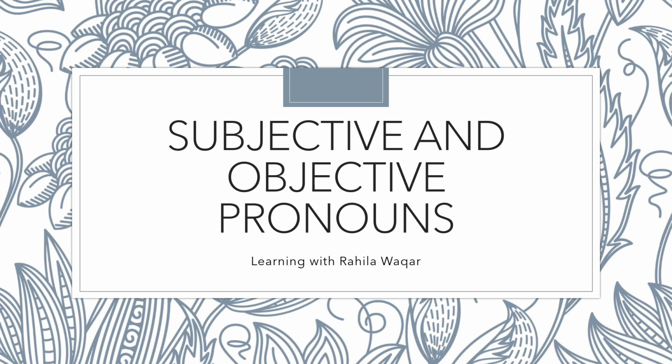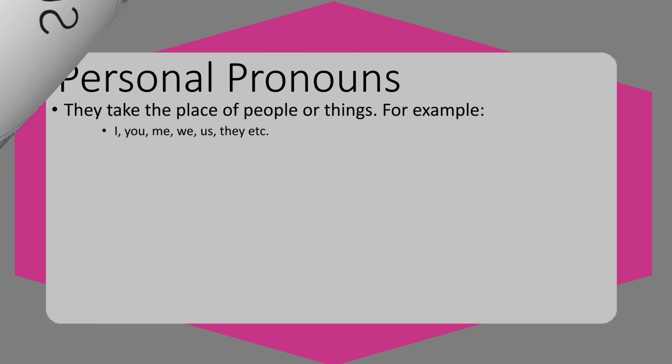Now let's review the subjective and objective pronouns. Subjective and objective pronouns are personal pronouns. They take the place of people or things.